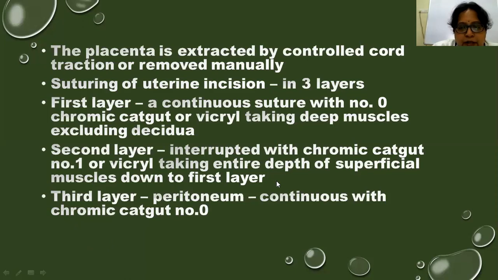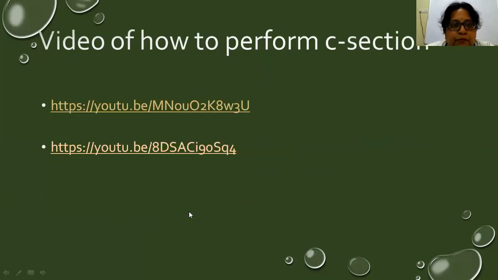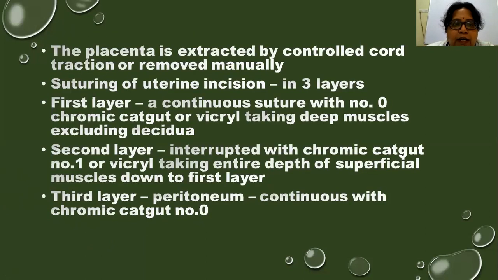The third layer is the peritoneum, a continuous suture with chromic catgut number 0. Nowadays the third layer is not usually preferred. Some are doing it, some are not. Here we are not doing the third layer. So that is how you do it, and the rest of the post-operative care is the same as that of normal lower segment section.